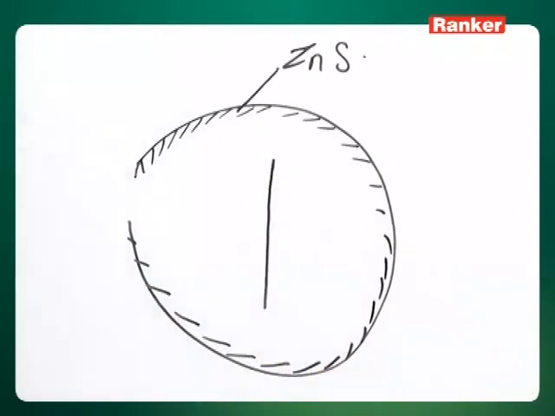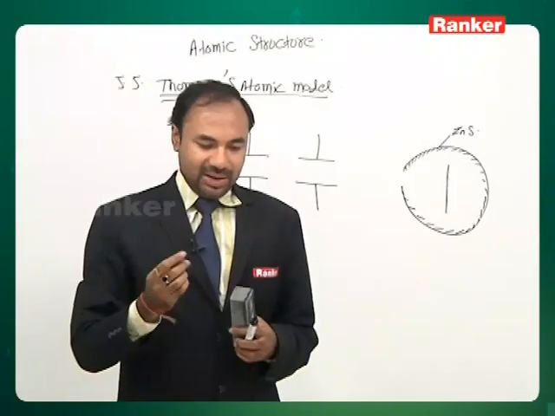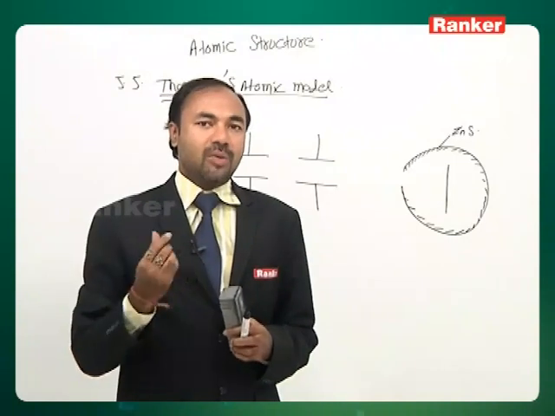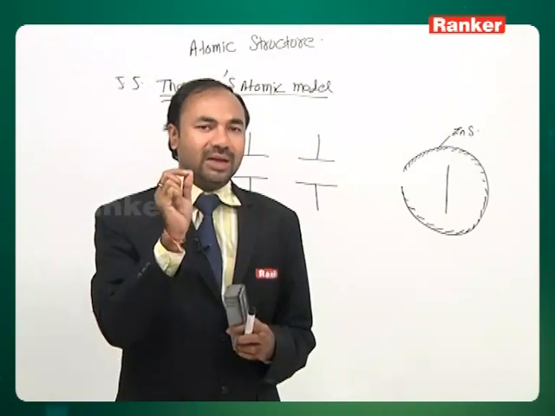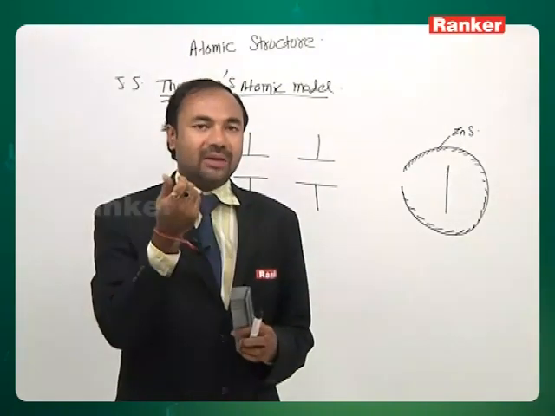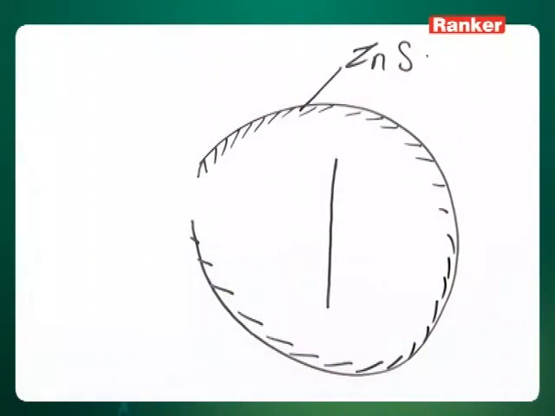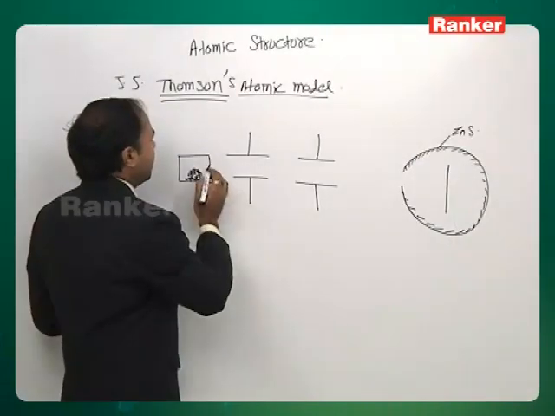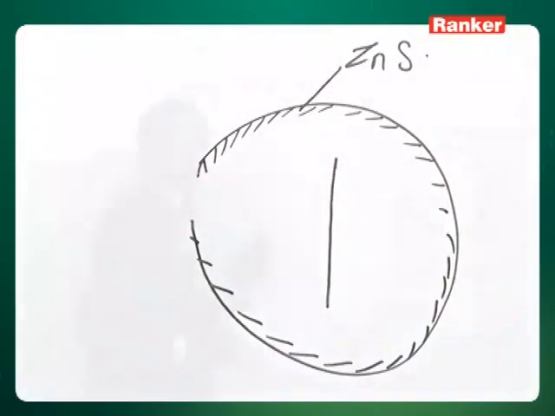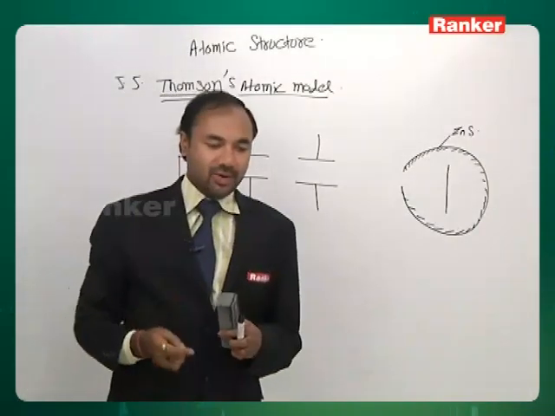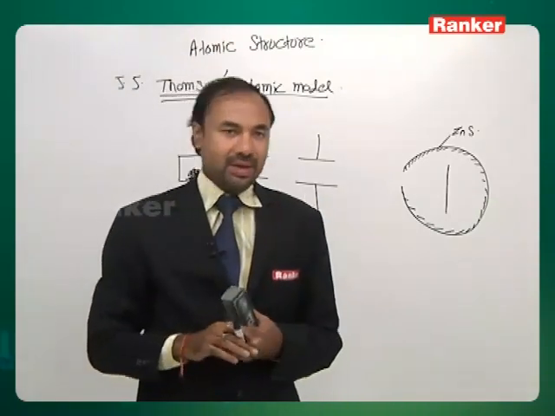The reason for taking gold foil mainly was that it is a noble metal and its property is that it's highly malleable, so we can make very thin layers of gold. He took a very thin layer, a single atom thick layer, and kept it here. Now these alpha particles moved, went there, and hit the gold foil. Actually what he wanted to check was the penetration power of alpha particles.